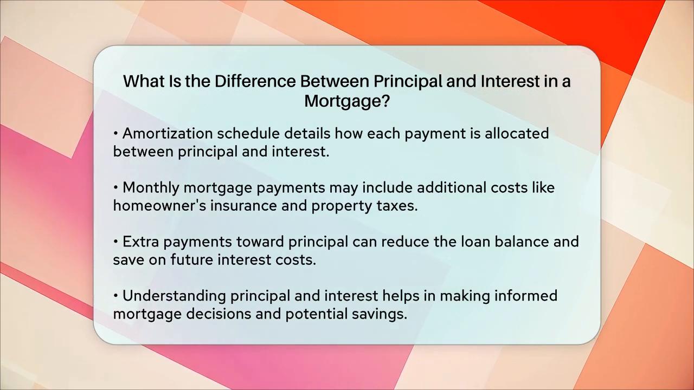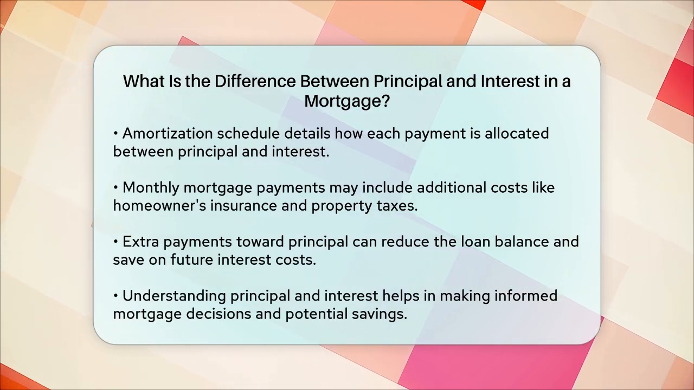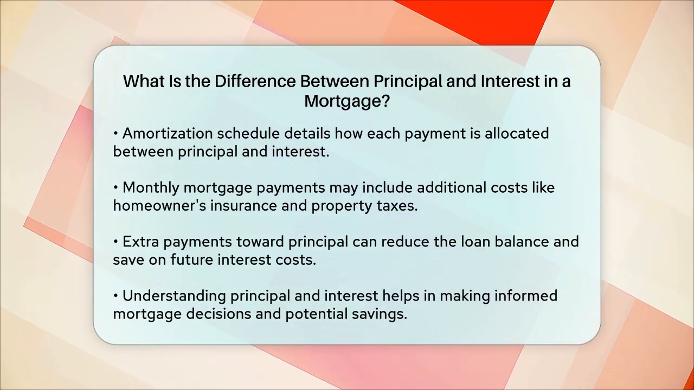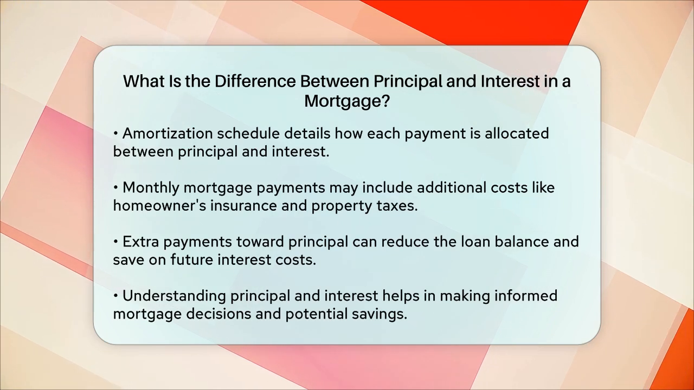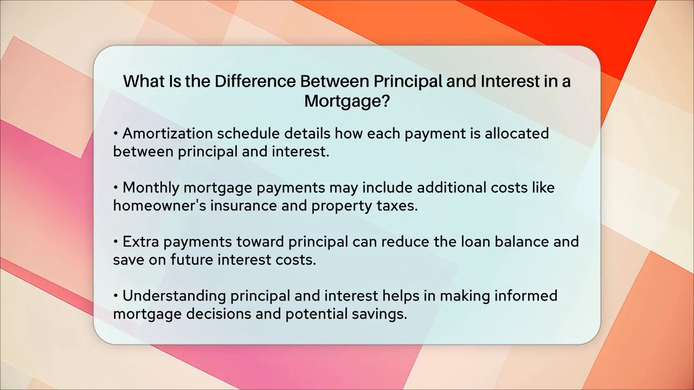In summary, the principal is the amount you borrowed to buy your home, and the interest is the cost of borrowing that money. Understanding how these two components work together can help you make informed decisions about your mortgage and potentially save you money in the long run.